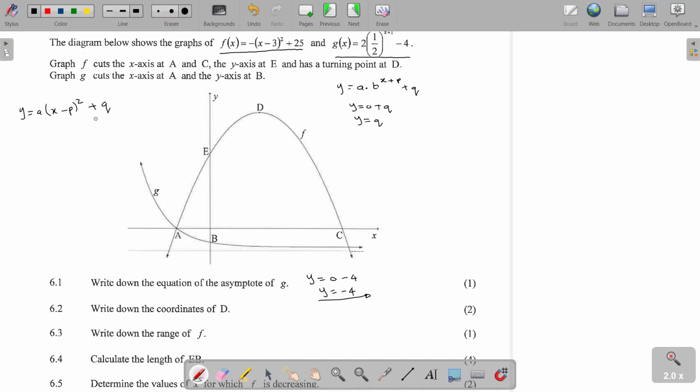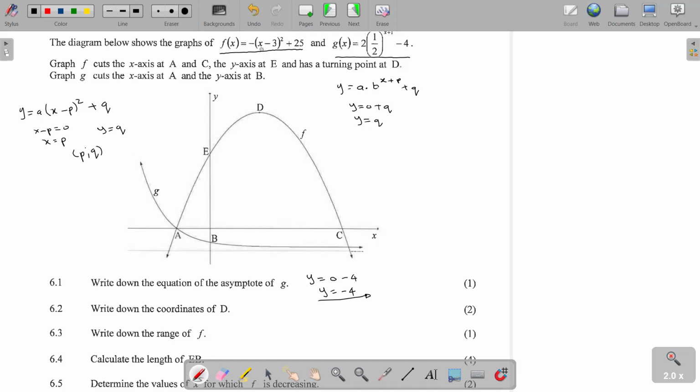If your function is given in this format and you are required to get the coordinates of the turning point, to get the x coordinate, you have to equate the part in brackets to 0. So our x will be equal to p. Then take this whole part as 0, then our y will be equal to q. So the coordinates of a turning point in that format will be given as (p, q).